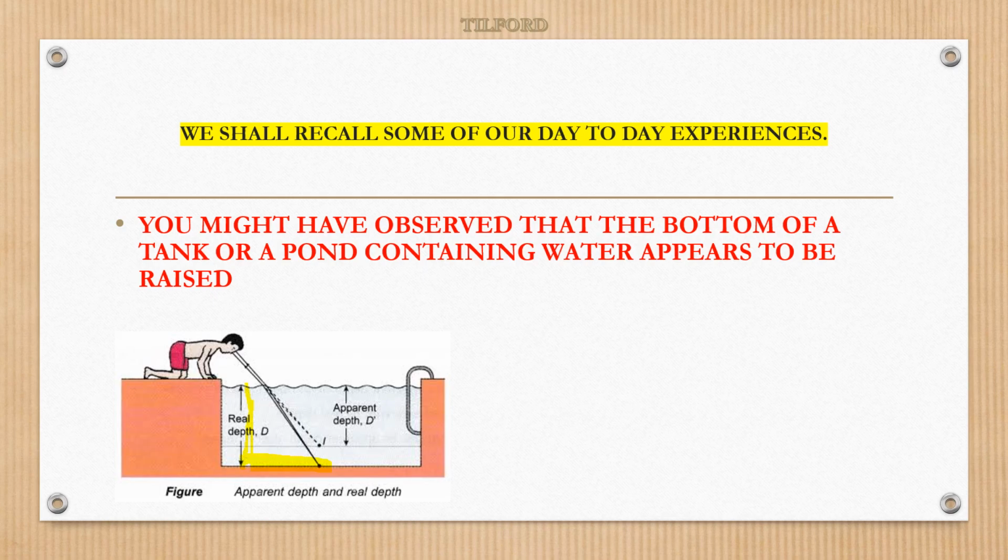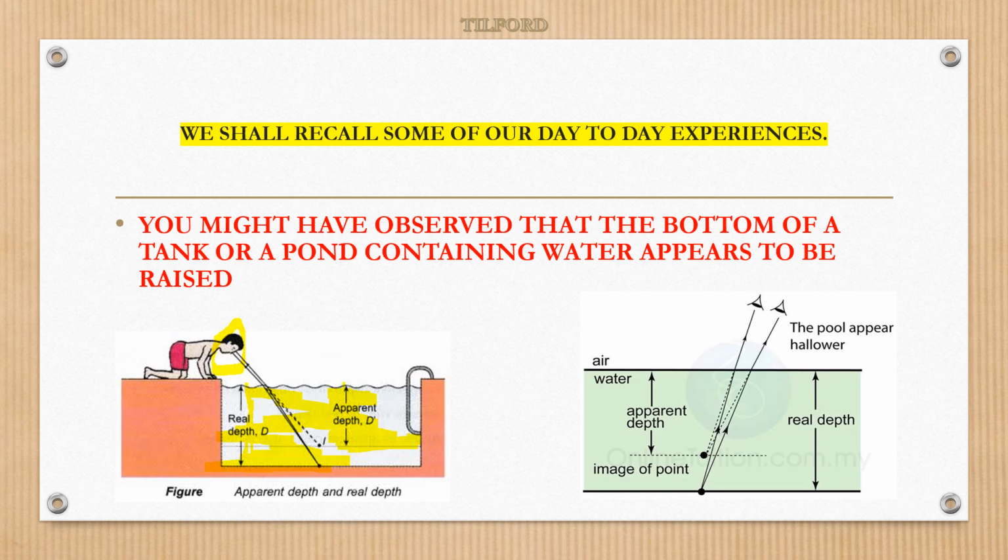But to this observer, a swimming pool's depth appears to be till here. According to him, the depth of the swimming pool is this one. But the actual depth is more than that, till here. According to him, depth is this one; actual depth, this one. So, for our clear understanding, we can use the ray diagram.